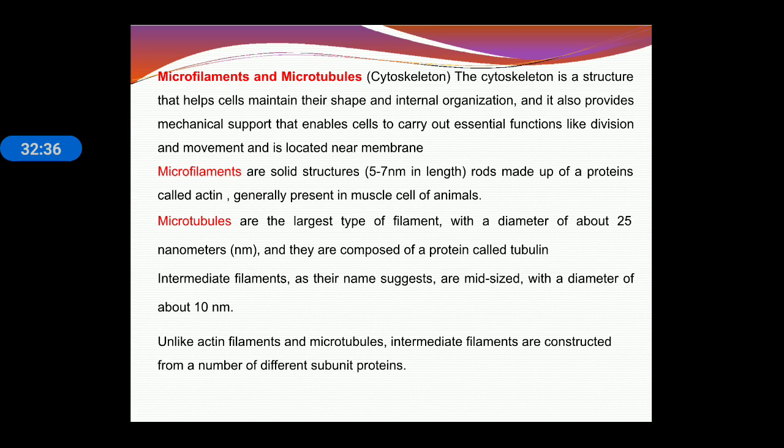Microfilaments are solid structures made up of proteins like actin, as we can see in plants and in the muscles of animal cells. Microtubules are the largest type of filament with a diameter of 25 nanometer. They are composed of a protein called tubulin. Unlike actin filaments and microtubules, intermediate filaments are constructed from a number of different subunit proteins.